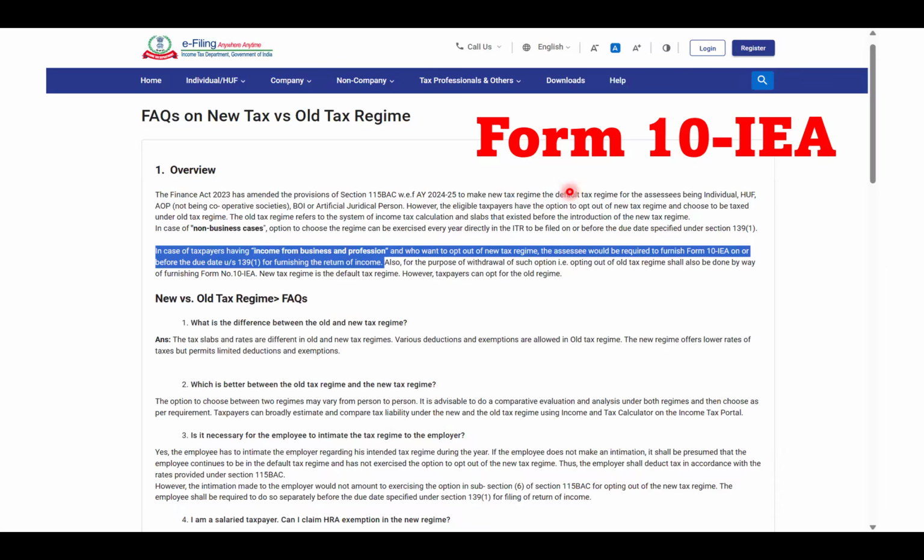Hi everyone, I'm going to tell you about what Form 10-IEA is. How do you feel about everything on 10-IEA? So Form 10-IEA is introduced as per Finance Act 2023, right?